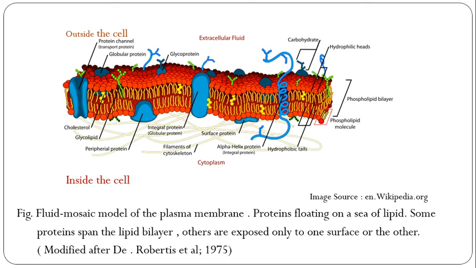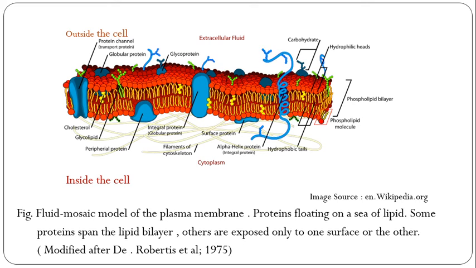Next, the globular proteins which occur in the membrane are of two types. See in the diagram, blue in color, globular protein. The globular proteins are also of two types: integral protein and peripheral protein.